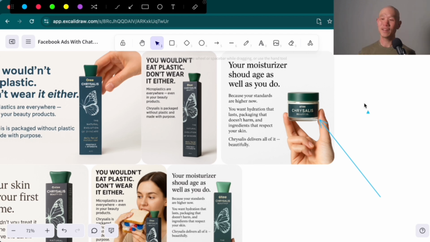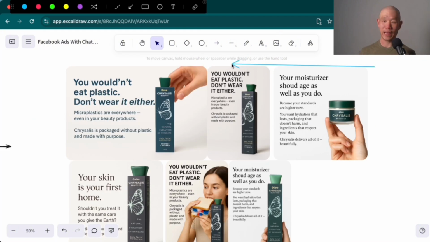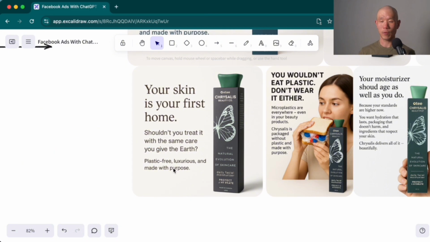And by the way, just a little bit of a psychology tactic, ads that contain hands in them, like this, have actually been shown to convert better than without. So something to consider testing, whether you're using ChatGPT or not. Something to consider putting in. Your skin is your first home. Shouldn't you treat it with the same care you give the earth, plastic-free, luxurious, and made with purpose? Again, I'm pretty impressed by the copy it came up with.